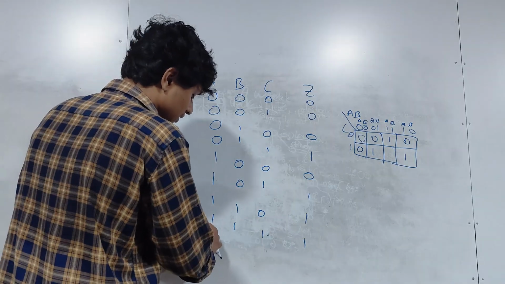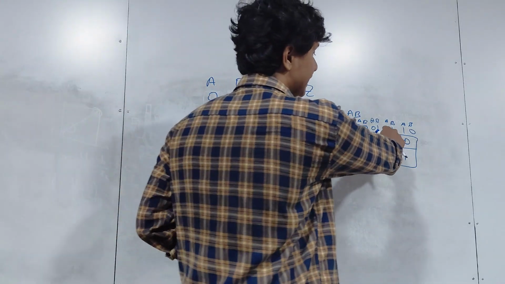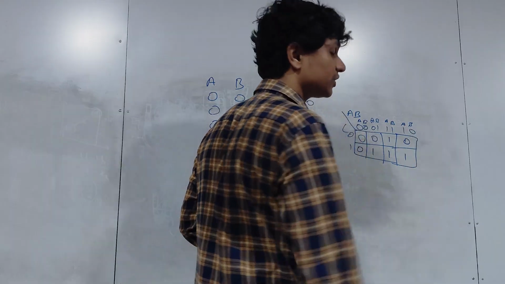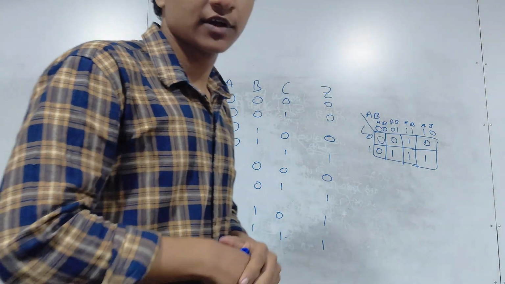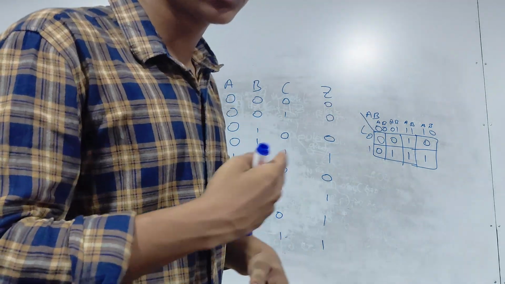Next one. A is 1, B is 1, C is also 1, output is 1. This box. Output is 1. Alright, now since we have completed the K-map and the truth table, let's go into the next part.